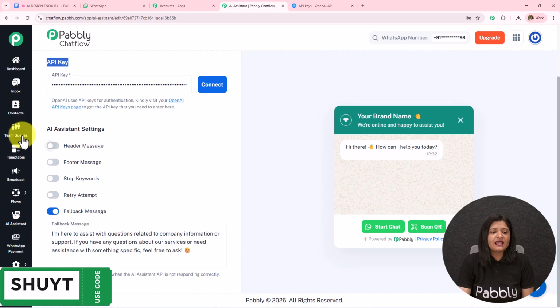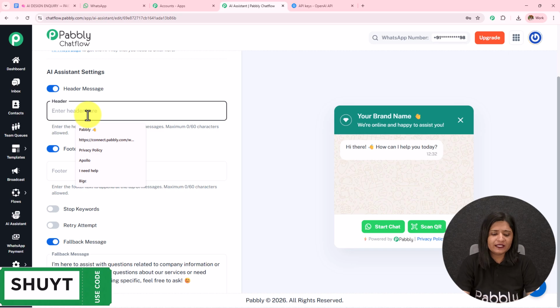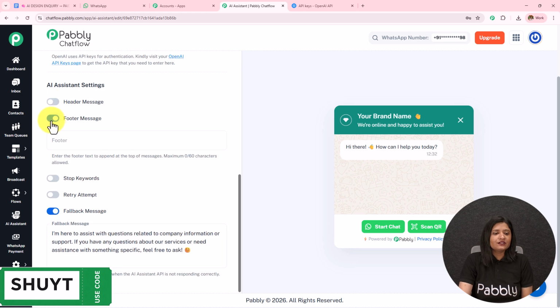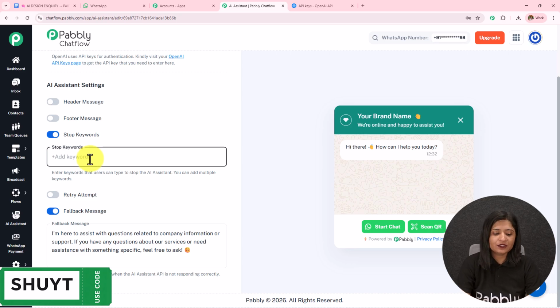Then we have this AI assistant settings, where we have this header message and the footer message. Now if you want to provide the header message and the footer message, you have to toggle on these buttons, enter the message, and it will start displaying. Then we have this stop keyword. So when the user does not want to get replies from the AI agent, they can simply send this keyword and the AI will stop replying. Suppose I enter stop and press enter. In this manner, I have added the stop keyword.